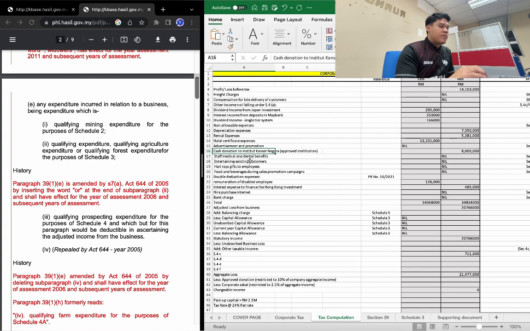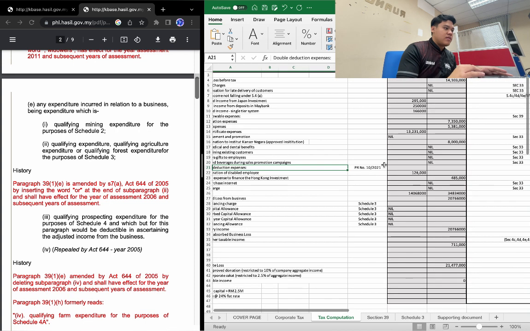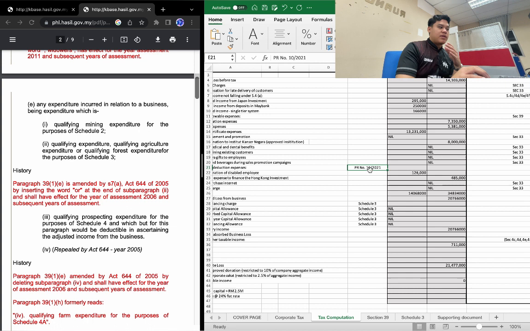Cash donation will be added back. It will fall under section 39, irrespective of whether it is an approved institution or an unapproved institution. Double deduction expenses are covered in Public Ruling number 10, year 2021.